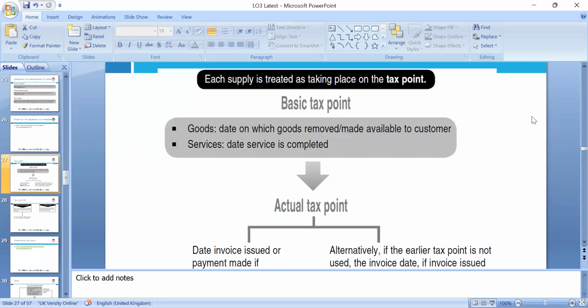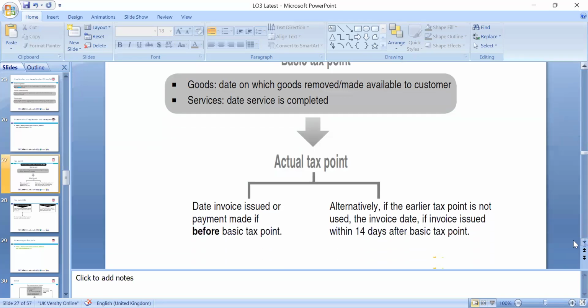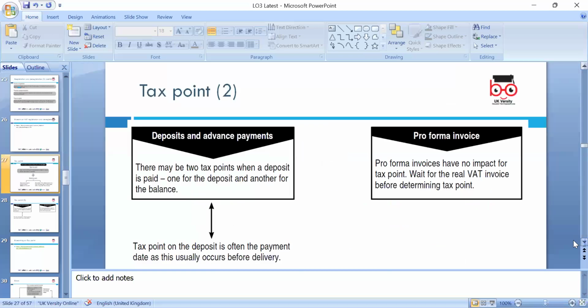That point is known as the basic tax point. The actual tax point is the date of the invoice issued, or the payment made, if before the basic tax point. Alternatively, if the earlier tax point is not used, the invoice date can be used if the invoice is issued within 14 days after the basic tax point, so you can include it in that quarter.